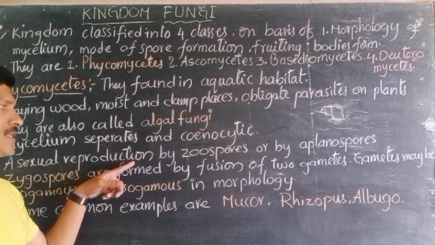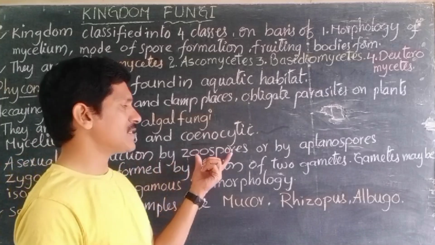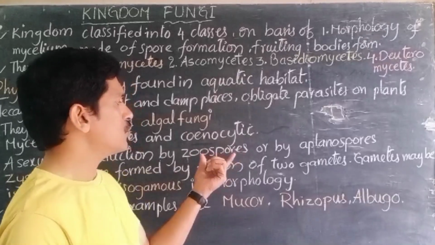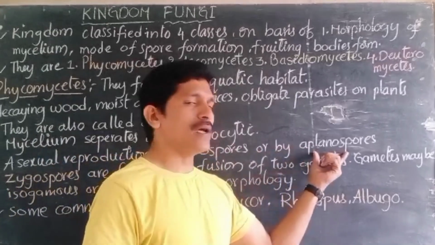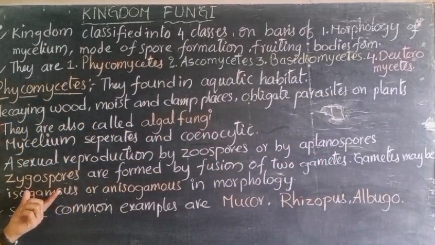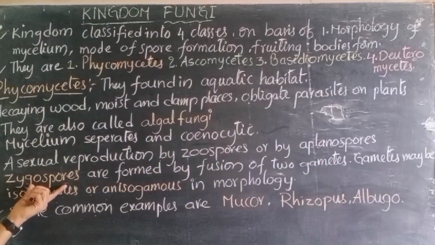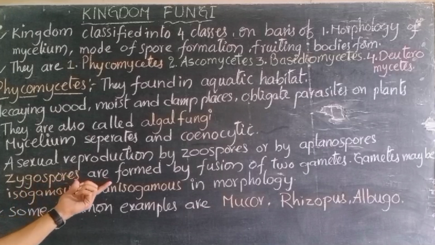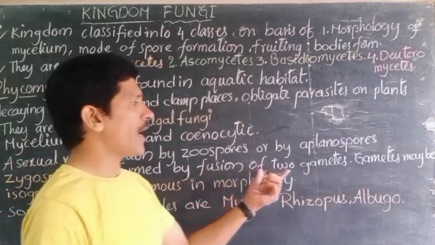To reproduce asexually, they need special structures called zoospores or aplanospores. And later, zygospores, other structures, are formed by the fusion of two gametes.